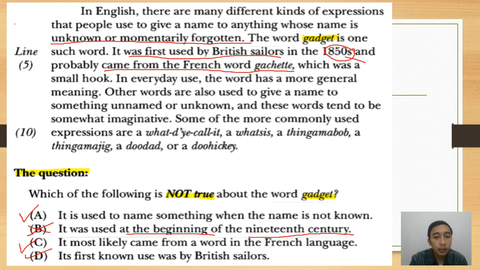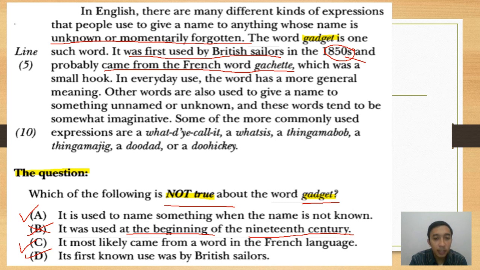Jadi di sini kita mendapatkan kata kunci gadget. Gadget ketika kita lihat di dalam teks, kalimat sebelum atau kalimat sesudahnya itu ternyata ada kata unknown, dan juga ada British sailors, ada juga French word. Nah, itu adalah A, C, sama D jawabannya benar semua berdasarkan teks. Yang salah adalah yang B, karena yang B itu at the beginning, awal abad 19. Padahal dalam teks itu adalah 1850 yang artinya pertengahan abad 19 bukan awal. Jadi B adalah jawabannya. Karena itu adalah not true about the word gadget.